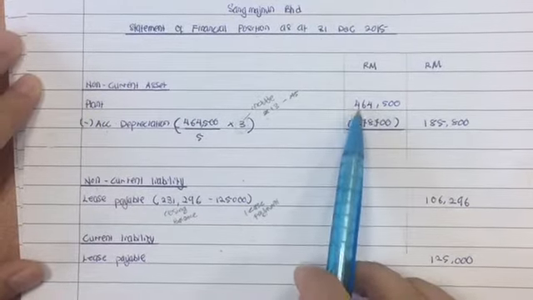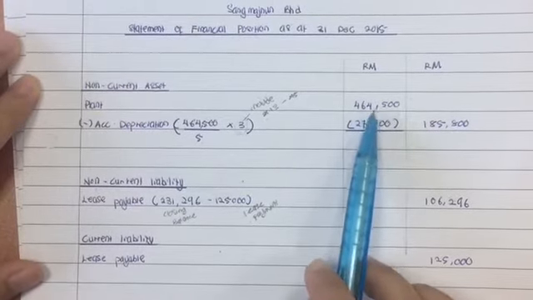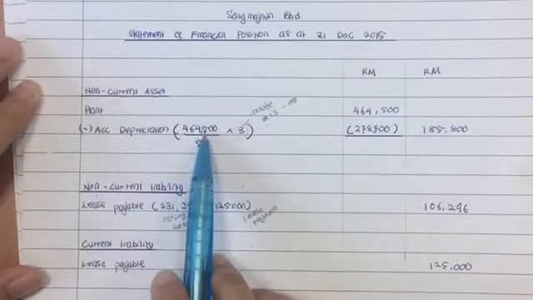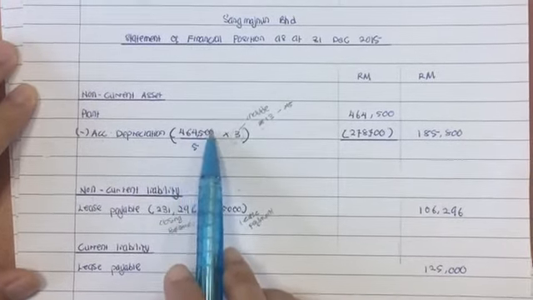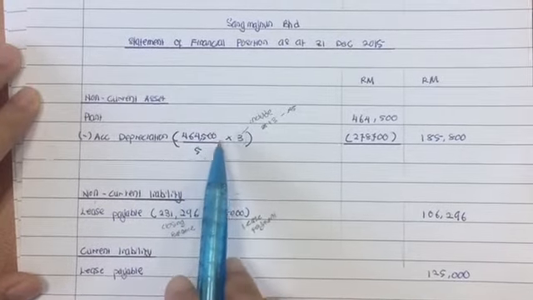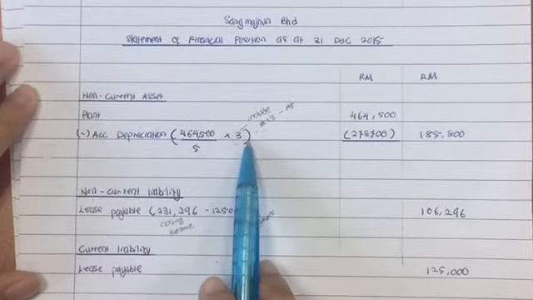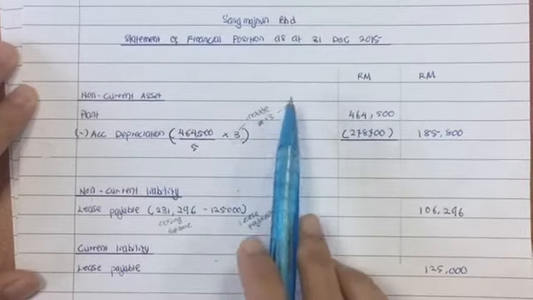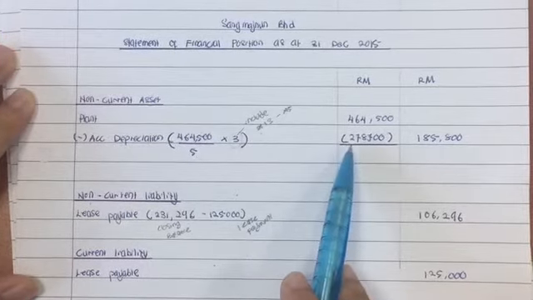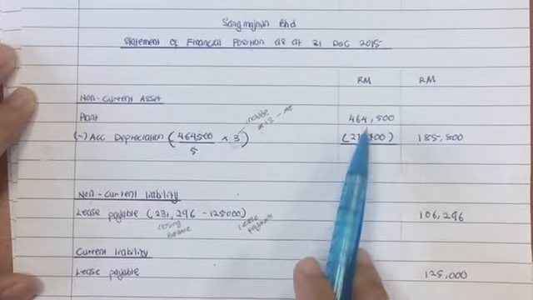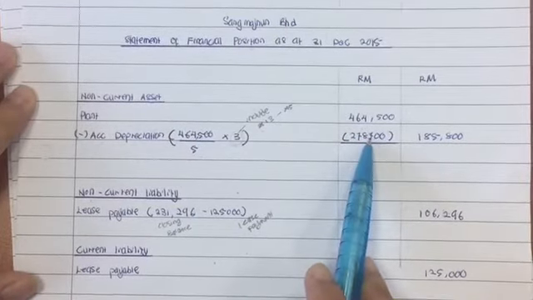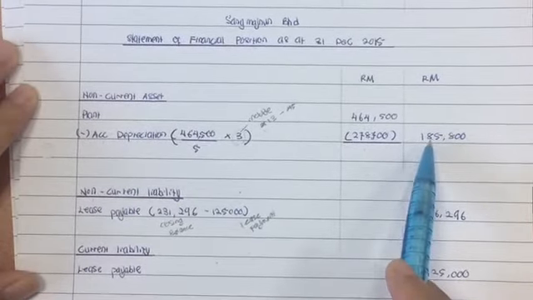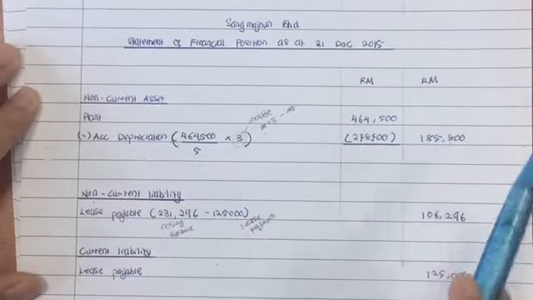The amount is 464,500 minus accumulated depreciation, which is the fair value of the plant divided by the economic life, multiplied by 3 years, which includes 2013, 2014 and 2015. The accumulated depreciation is 278,700 and the total is 185,800.